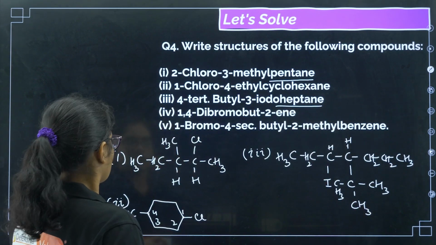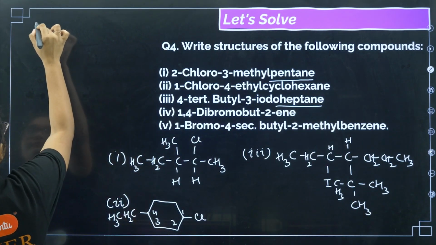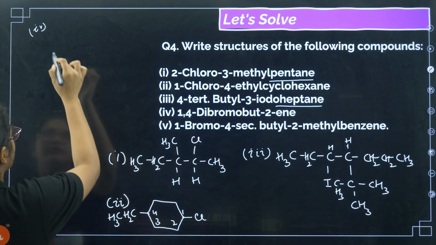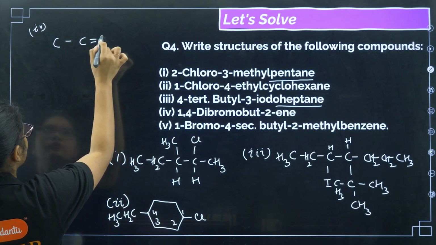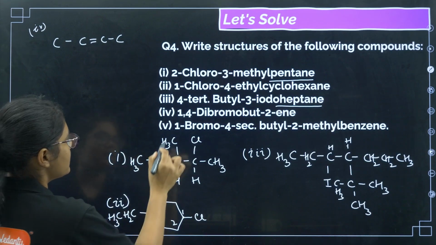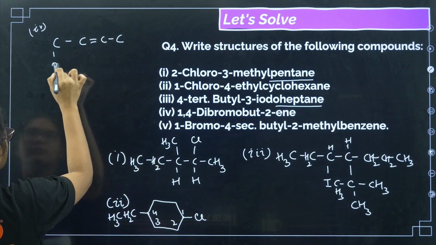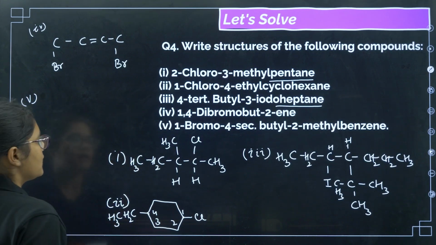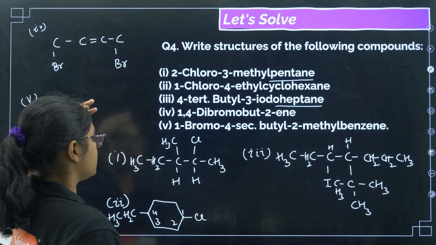Now coming to the fourth option, it is 1,4-dibromobut-2-ene. First we will do but-2-ene, this is but-2-ene, and 1,4-dibromo. So on the first position and the fourth position we have the bromine group. Next, balance the rest of the things with hydrogen.